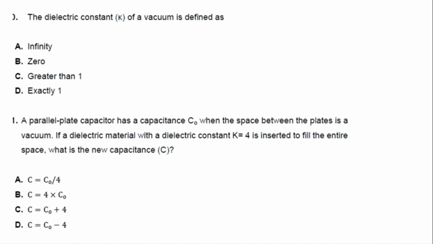What is K in a vacuum? Exactly one. K in a vacuum is exactly 1 and K when a dielectric is present is more than 1. I told you K's value is greater than or equal to 1. It's 1 in a vacuum and it's more than 1 when a dielectric is there. So you have to remember.